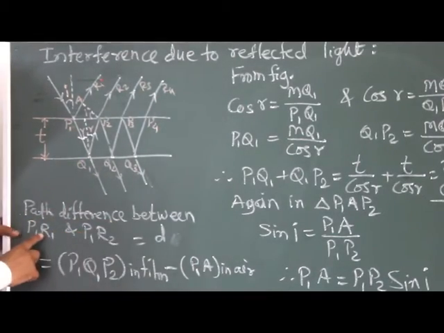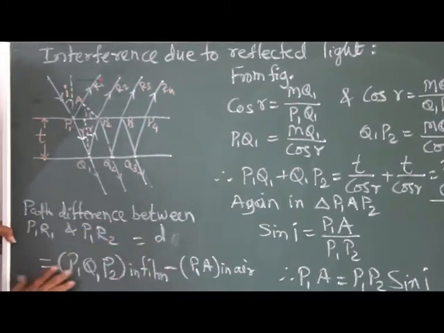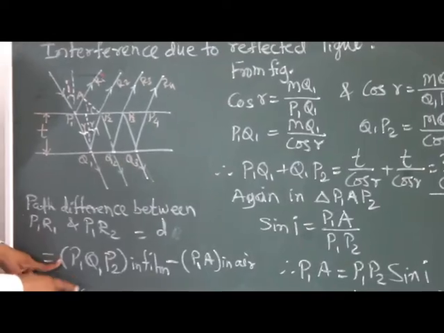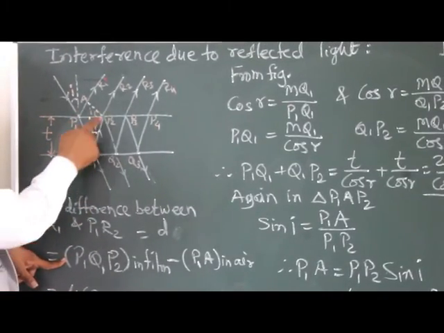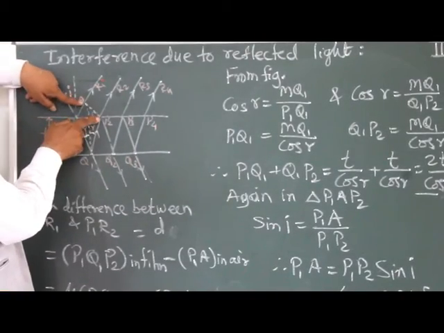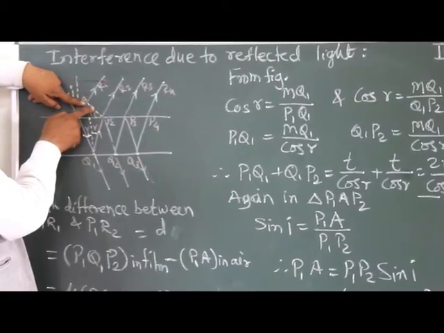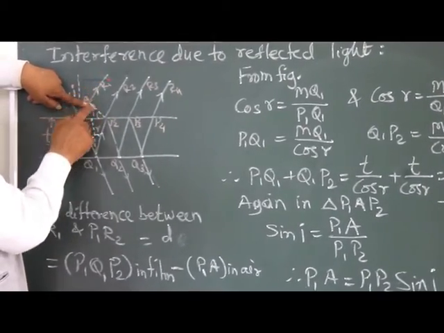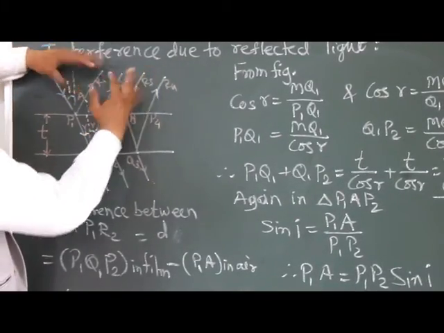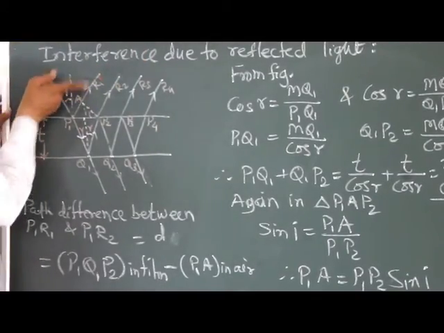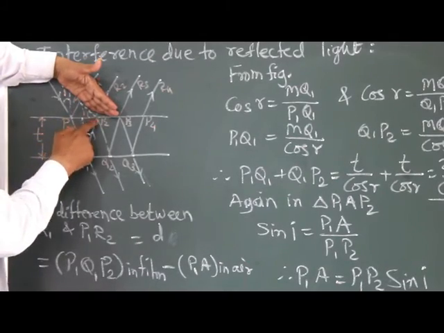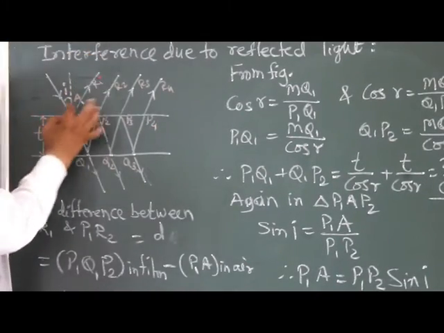Now the path difference between P1R1 and P2R2, suppose it is D, and this D will be equal to P1Q1P2 minus P1A. One more thing: from P2 we draw a normal on ray P1R1 which meets at point A. Then we can say the two rays have the same travel from A onwards and from P2 onwards. So we will find out only the path difference between this part and this part.